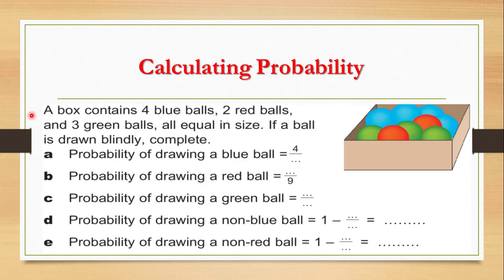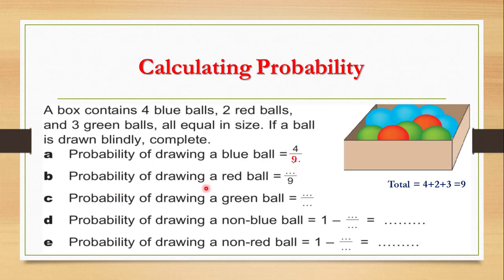Here we have a box. This box contains 4 blue balls, 2 red balls, and 3 green balls, all equal in size. If a ball is drawn at random, complete: probability of getting a blue ball. Let's get the summation at first. We want the total number of balls, so I'll add 4 plus 2 plus 3. 4 plus 2 is 6, plus 3 is 9. So the total number will be 9. Now the probability of drawing a blue ball will be 4 over the total, which is 9.